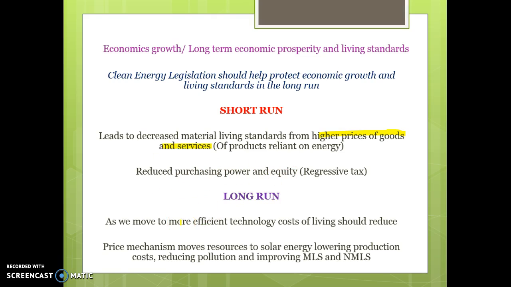But in the long term, the idea is that it can boost our productive capacity for two reasons. One, more efficient renewable energy is often cheaper to run in the long term once the initial startup costs have fallen, or once you've taken into account the initial startup costs. So that can lead to lower costs of production as well. But it also leads to reduced pollution and reduced incidence of natural disasters and negative externalities that can hurt our productivity going forward as well, as the price mechanism starts to shift resources to more renewable energy sources.